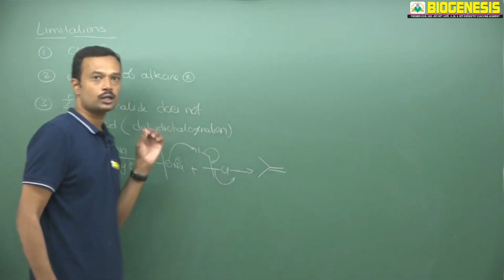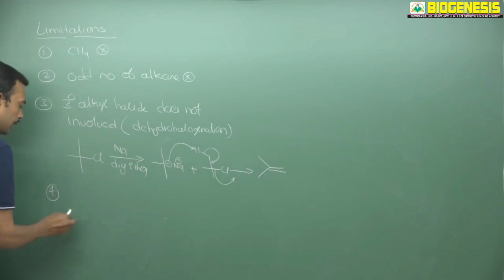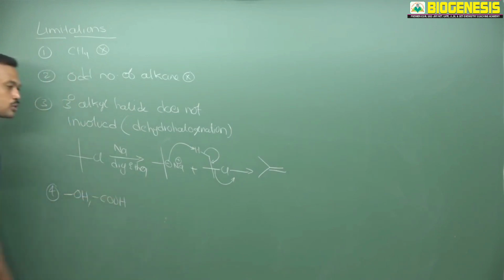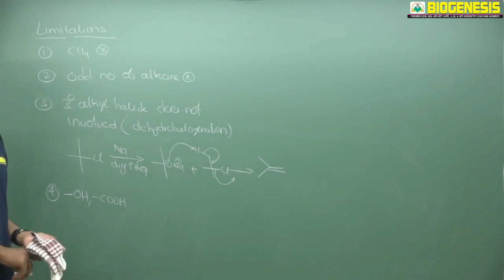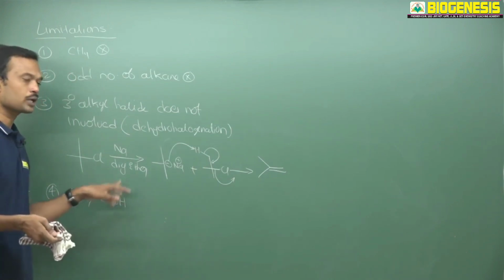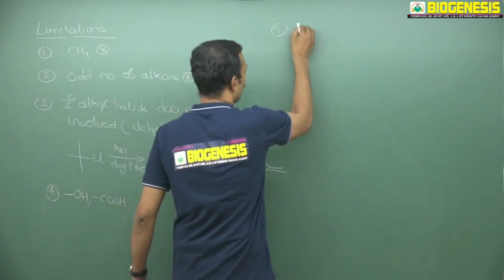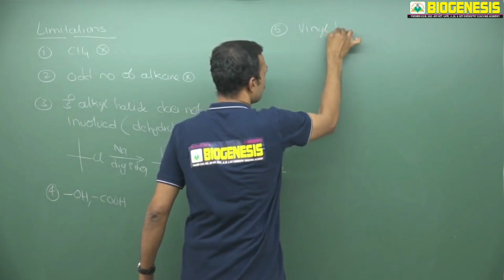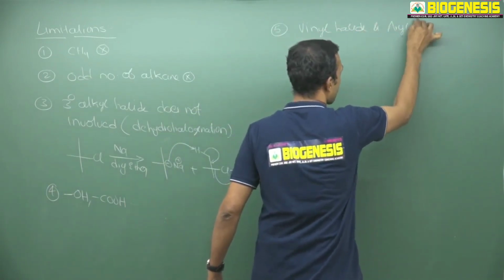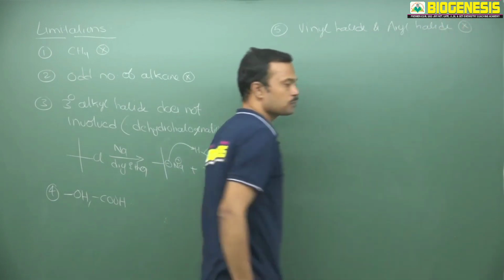So tertiary alkyl halides never involve in Wurtz reaction. And if a molecule has any hydroxy group, or carboxylic acids, they also involve in Wurtz reaction. If any halogen derivative has hydroxy and carboxylic acids, they are also involved in Wurtz reaction. Now here in this reaction, see vinyl halides and aryl halides. Vinyl and aryl halides don't participate in Wurtz reaction.